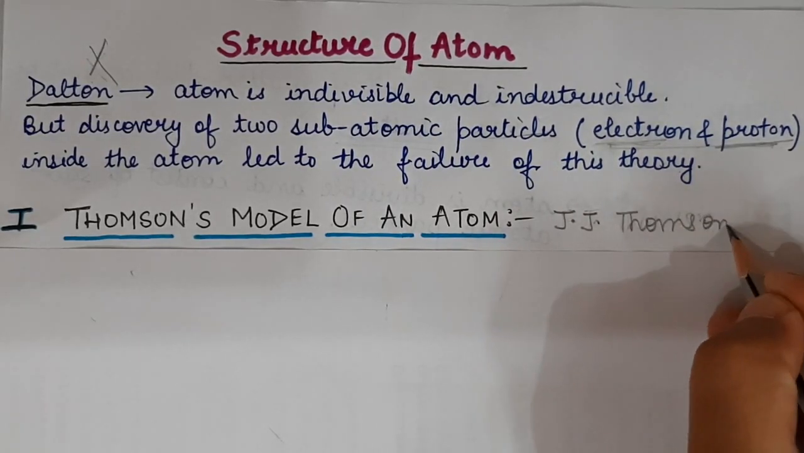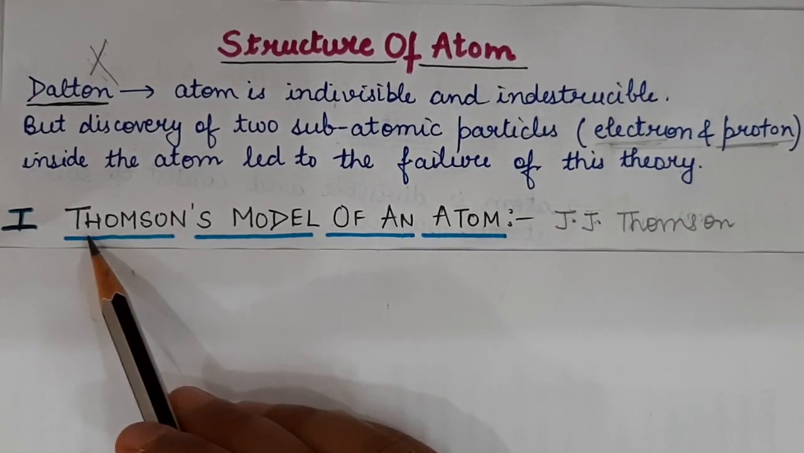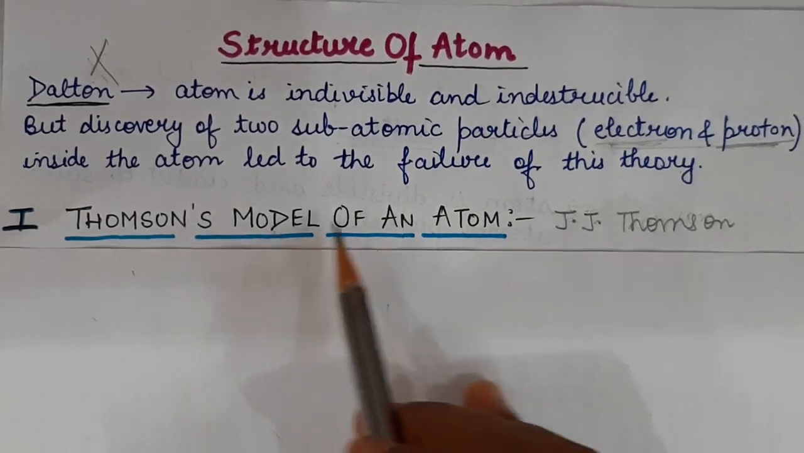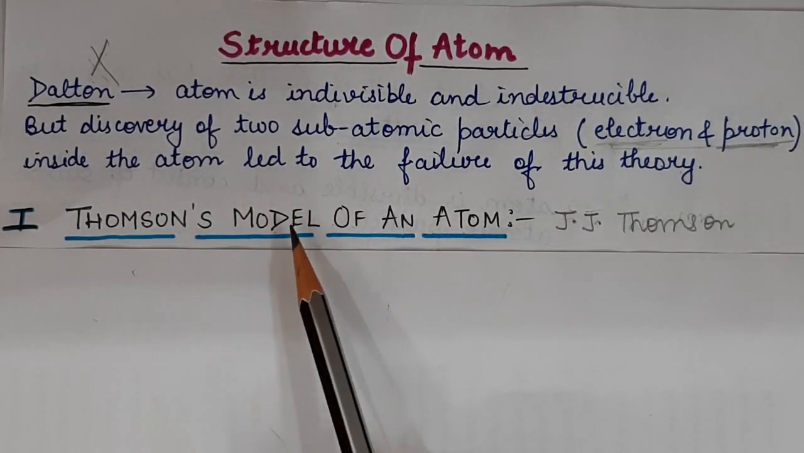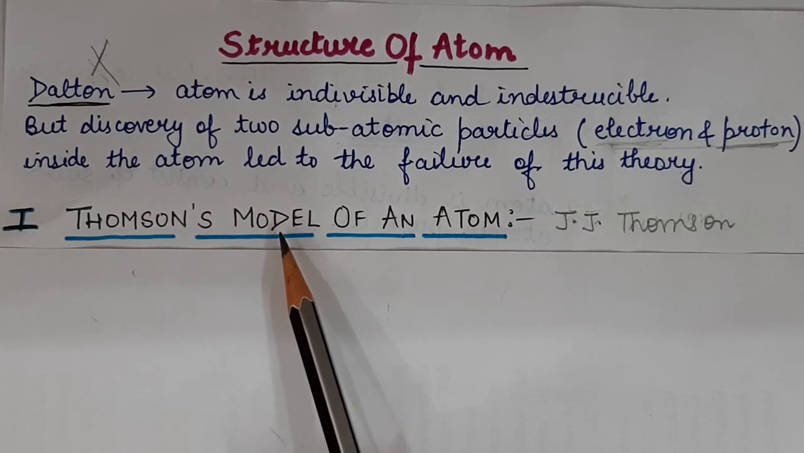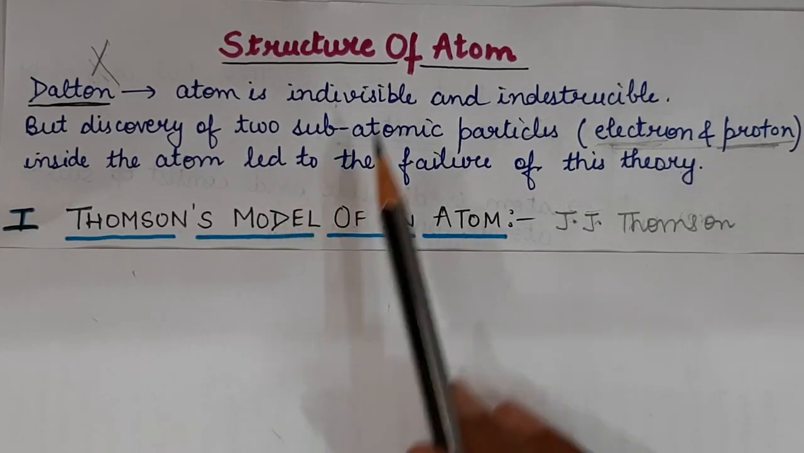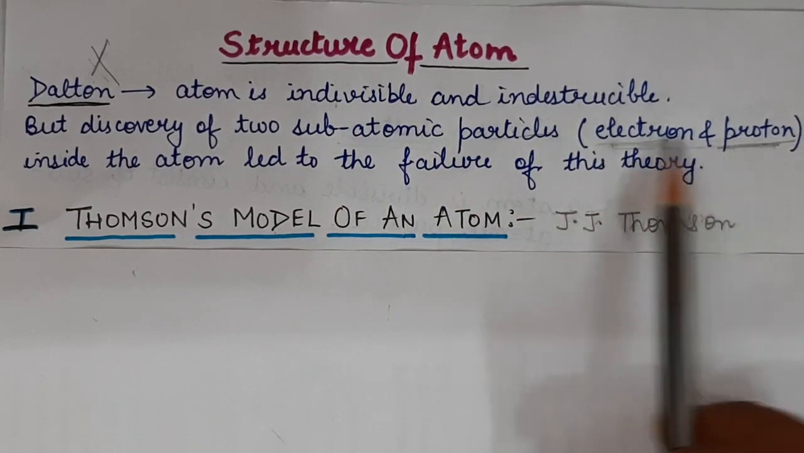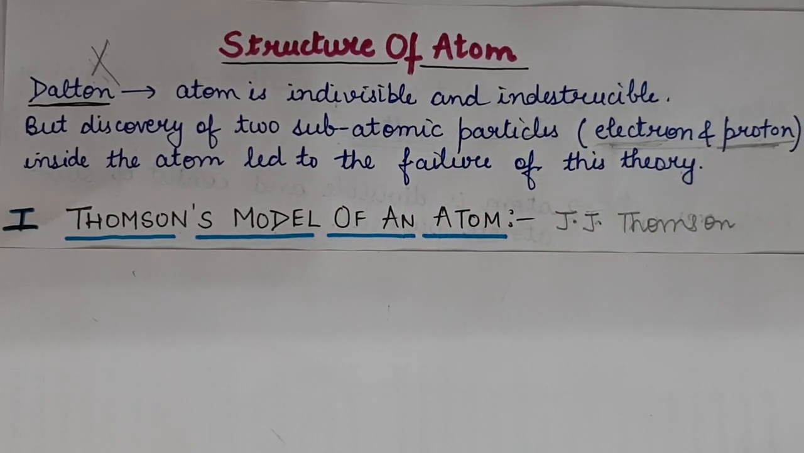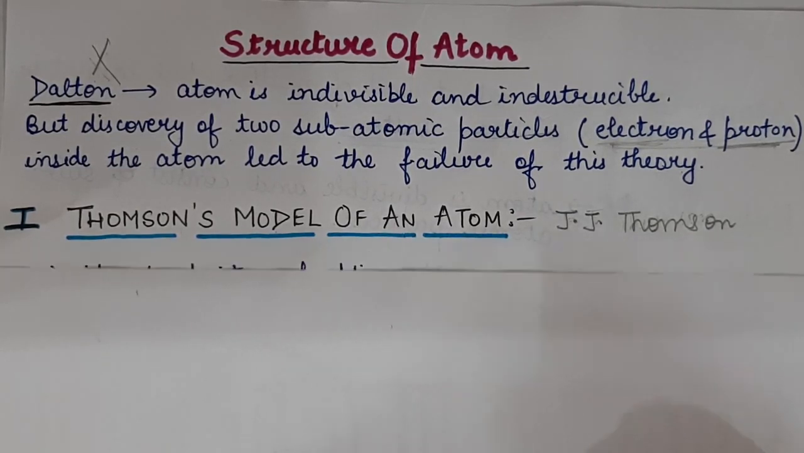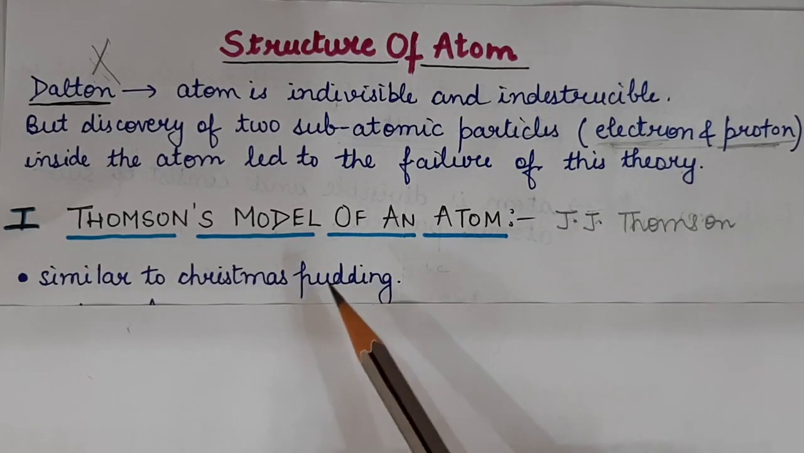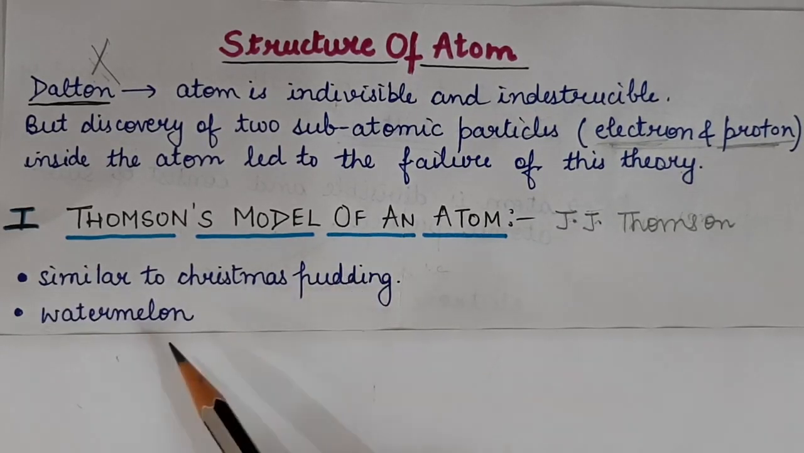J.J. Thomson gave his model called Thomson's model of an atom. This was the first model which was proposed for the arrangement of the subatomic particles. Now this Thomson's model of an atom resembled Christmas pudding or watermelon.